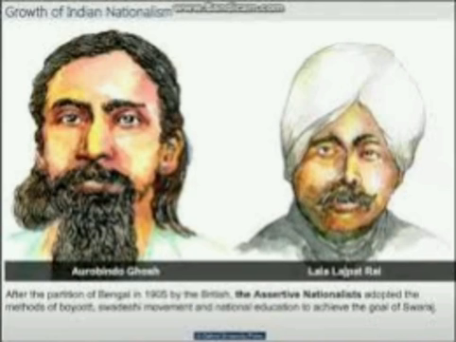The Vernacular Press Act forbade vernacular papers to publish any material that might excite feelings of dissatisfaction against the British government. This act was not applicable to English newspapers. In 1882, this act was repealed by Lord Ripon. It was an act introduced by Lord Lytton during his tenure in India to control the Indian newspapers.